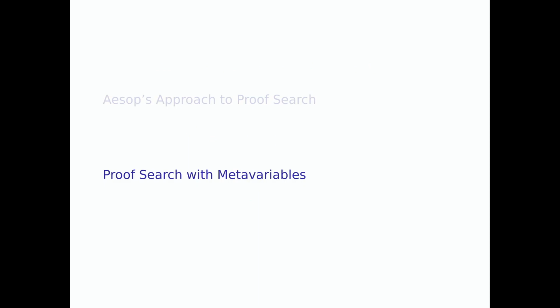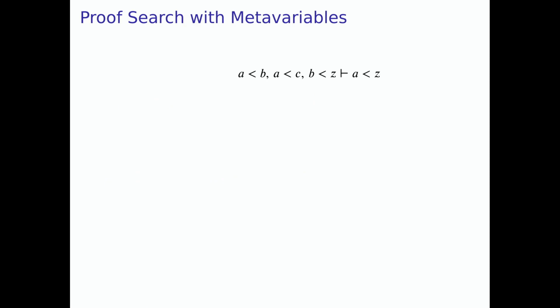Okay, so far so good. Now I'm going to talk only relatively briefly, unfortunately for time reasons, about probably the biggest technical contribution of the paper, which is proof search with metavariables. Metavariables, also called schematic variables in Isabelle, I believe, and free variables in some other systems, are both very useful and very annoying to work with for search tactics, and let me demonstrate why.